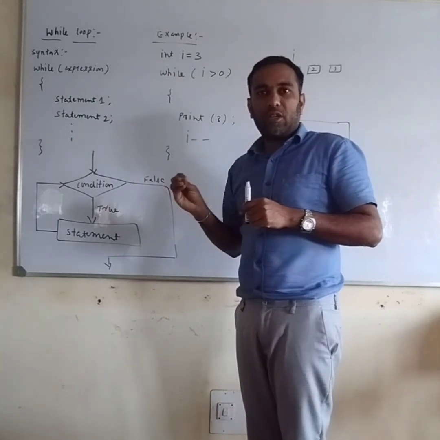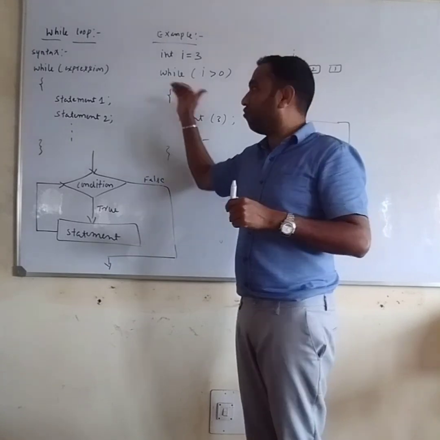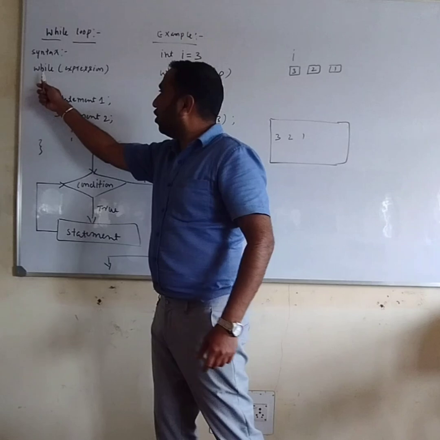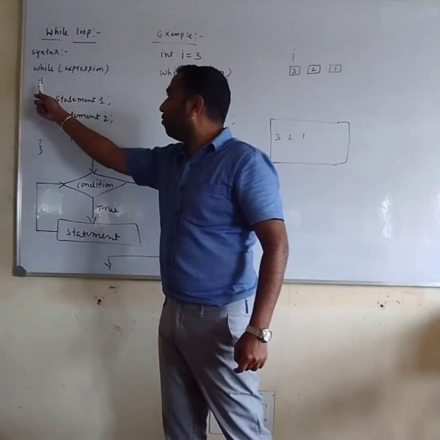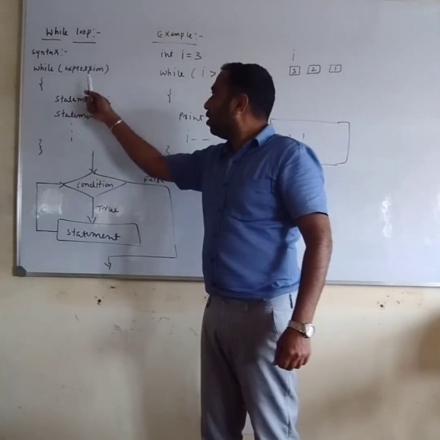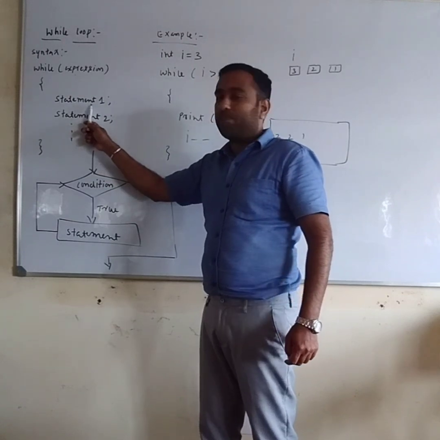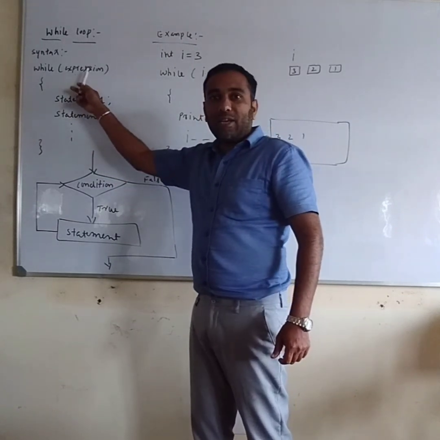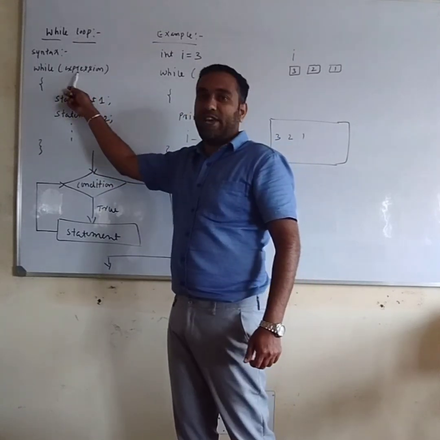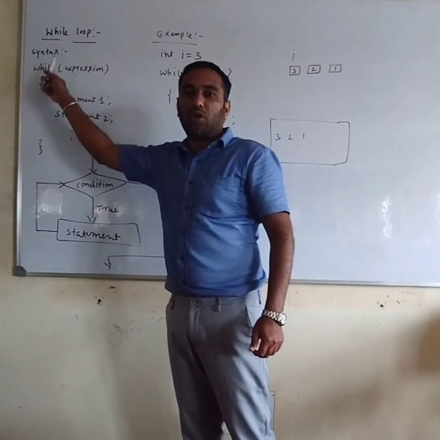Before we write the program using a while loop, let us consider the syntax of the while loop. Here we write the while keyword with the expression condition, then we write statement 1 and statement 2. If the expression condition is satisfied, then it will execute the statements until the condition fails. If the condition fails, then it will come out of the loop. So this is the syntax for the while loop.